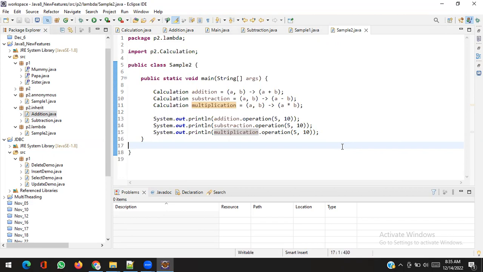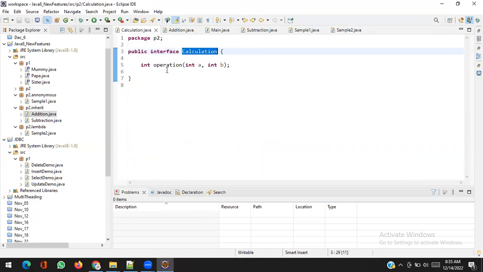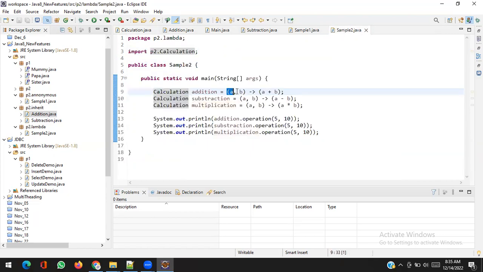Yes, I have a question. Calculation addition equals a, b arrow. What is the role of this arrow? Sorry, can you repeat the question one more time? This arrow, and a and b, what is the role of this? Yes, they are input parameters. In Calculation, you can see we have a method which takes how many parameters? Two. That's why every time I will give two parameters. If I want to give one parameter, it won't work.